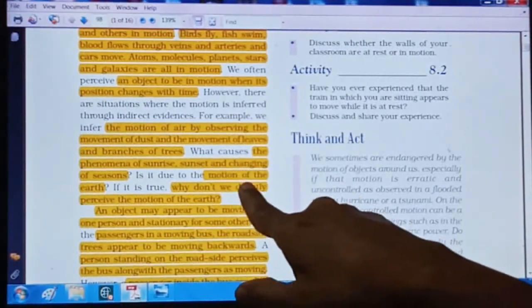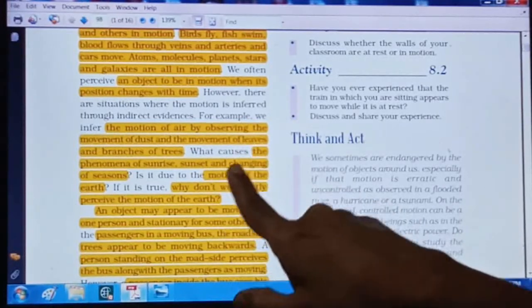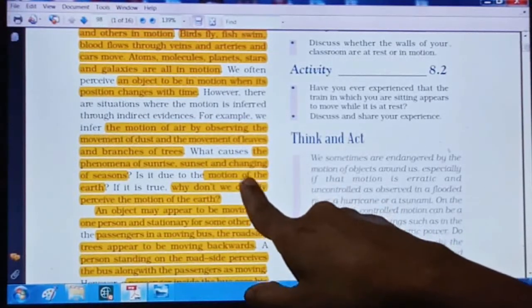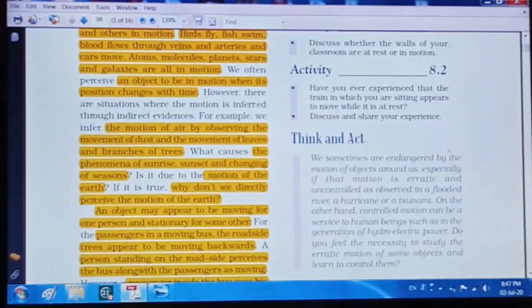Now if we are saying that earth is in motion, do we see that motion of earth directly? Are we perceiving directly the motion of earth? Now you tell me, are you perceiving the motion of earth? You know that, even I know that the earth is always in motion. Earth is rotating also and revolving also, right? So if the earth is rotating and revolving, then why do we not feel that?